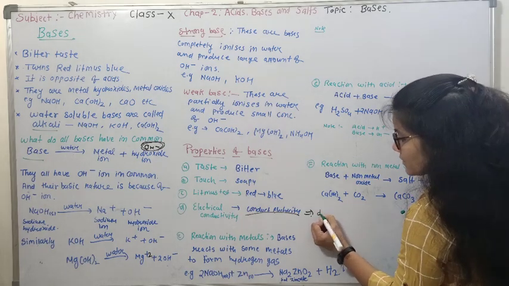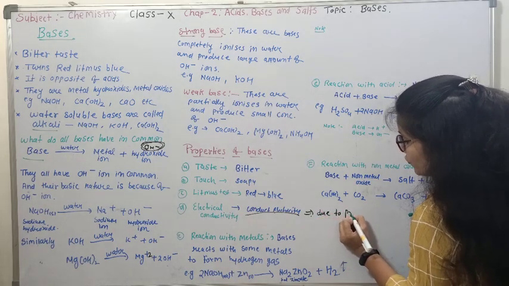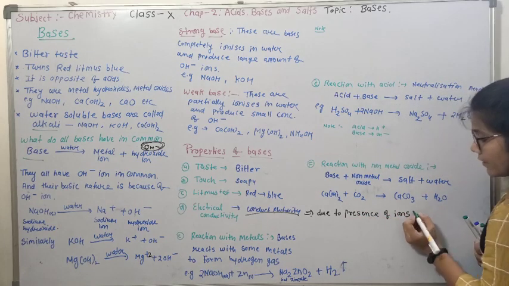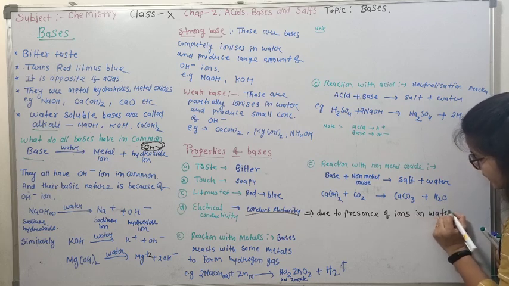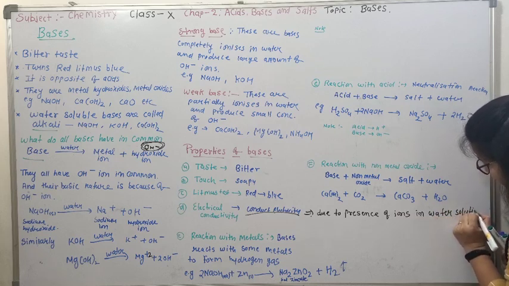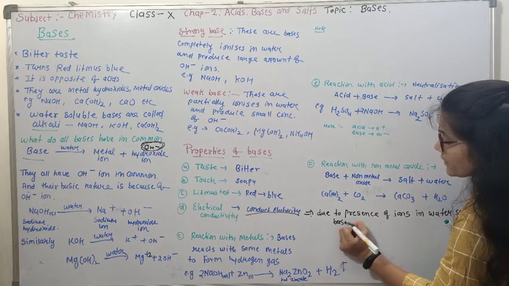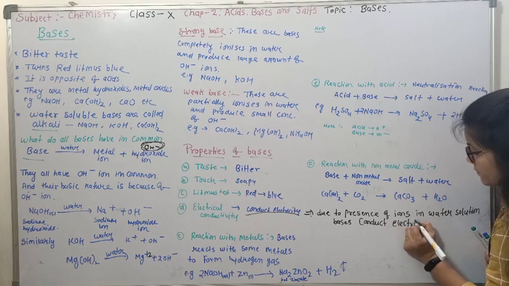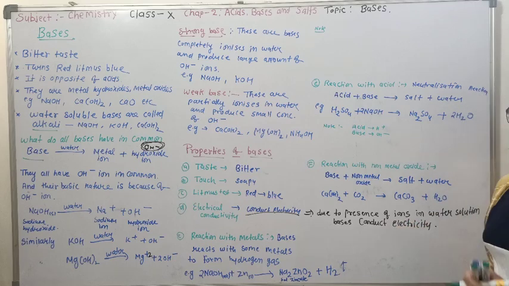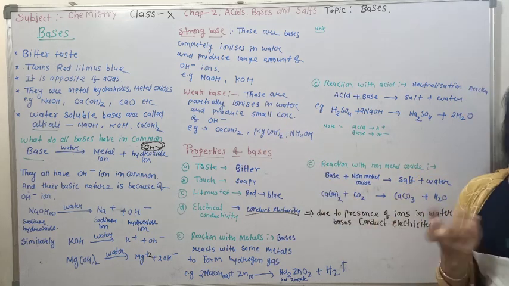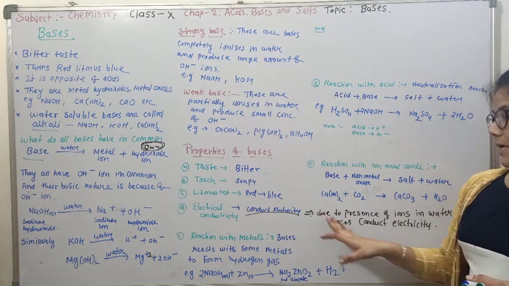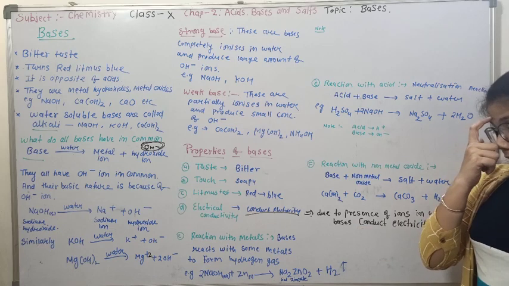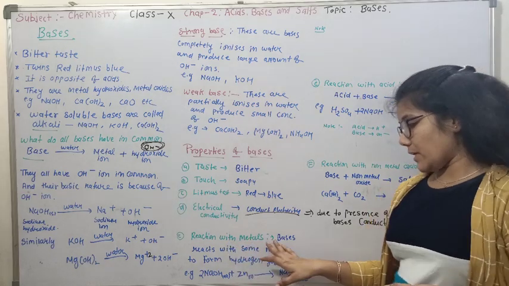So due to the presence of ions in water solution, bases conduct electricity. Got it? Because they can ionize to produce hydroxide ion and metal ion, they can also conduct electricity, but in water solution only.